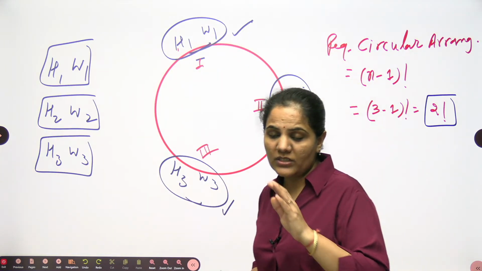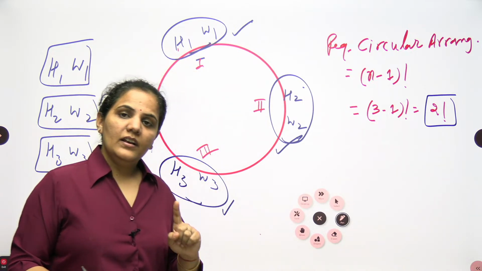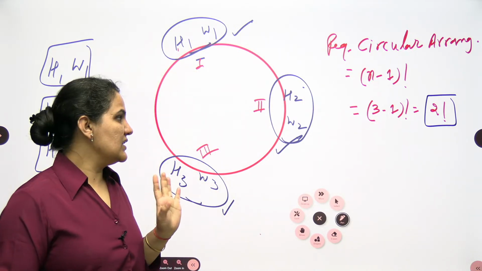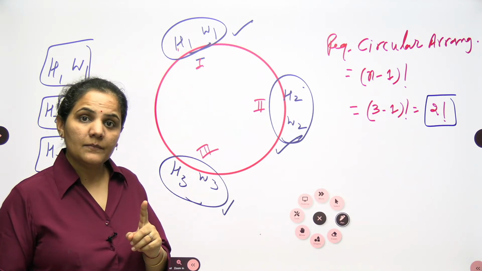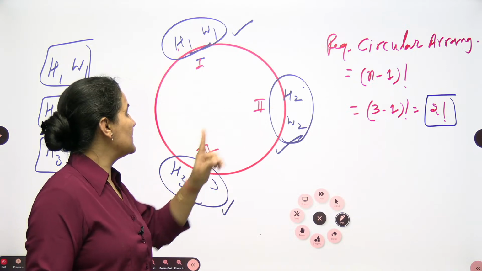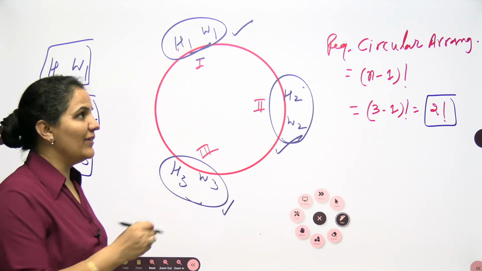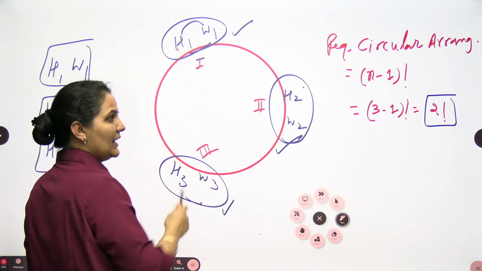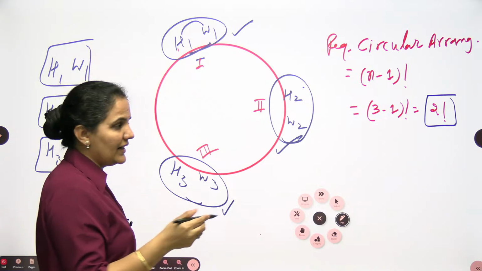Why? Because in the first case, I did only one thing: the arrangement of these 3 groups. Now we know very well that each pair can do an internal arrangement, meaning they can change their sides.